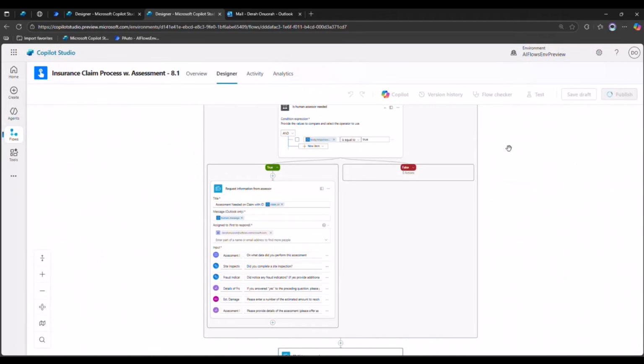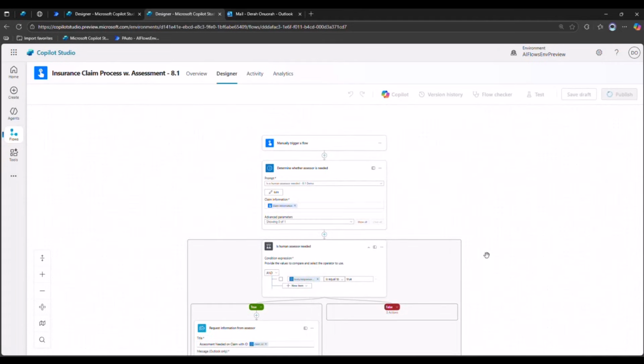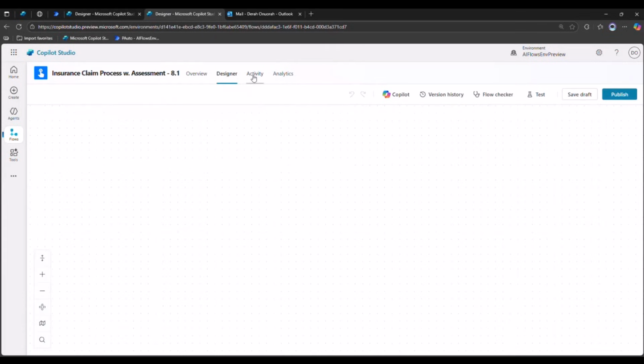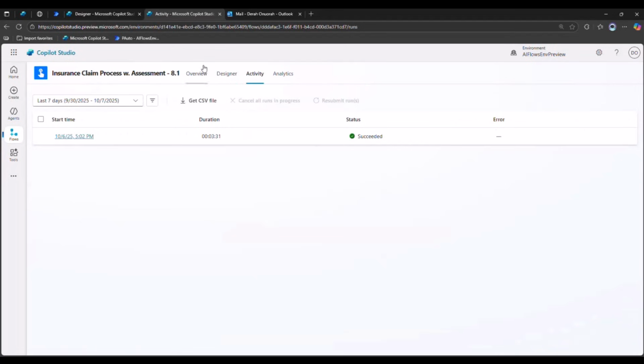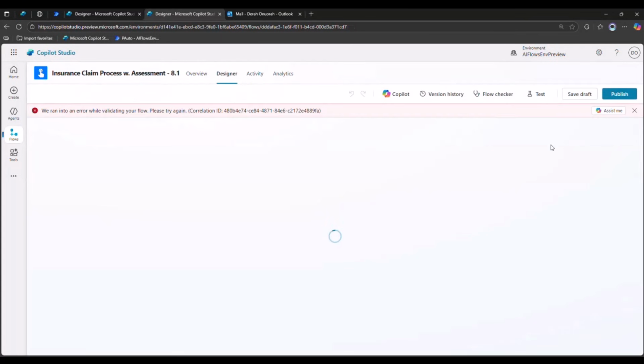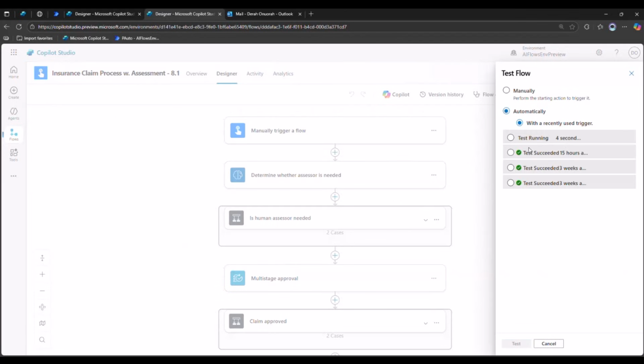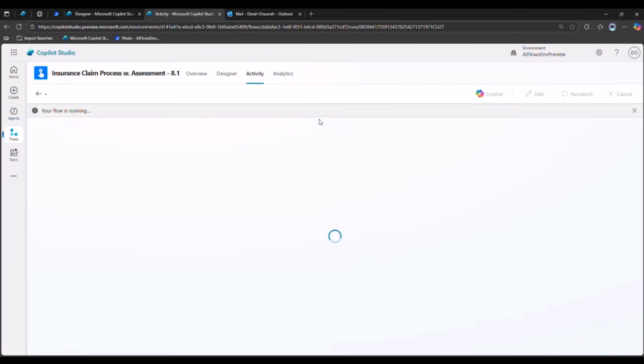In a second, it'll start running. Let's try that again. Oh, this is how you know it's a live demo. Okay, I think the flow is running now.